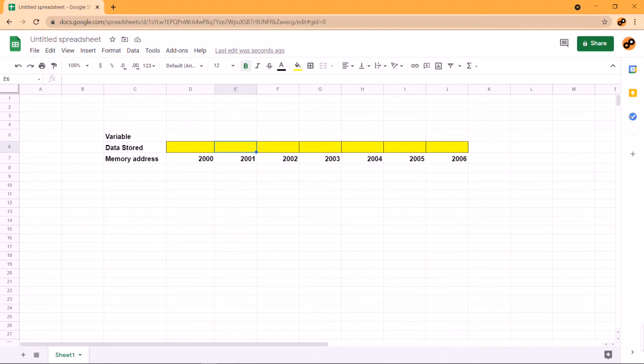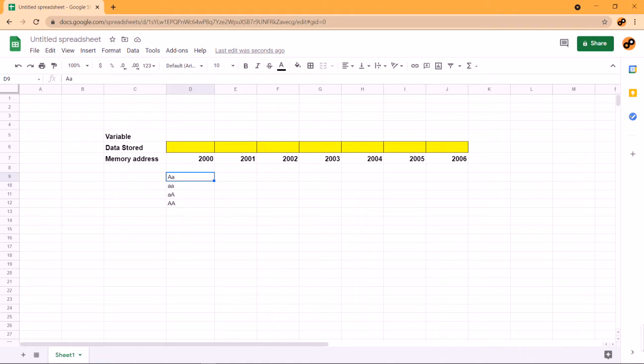There are some rules to follow while declaring a variable. A variable name can only have letters, digits and underscore. Letters in the sense of both upper and lower case. This is case sensitive. You can write a capital A and a small a, and these are different things. Basically these are case sensitive. It takes everything as different: the capital A as different and the small a as different.